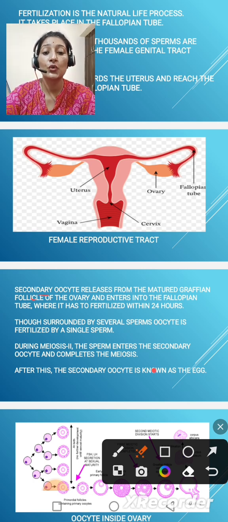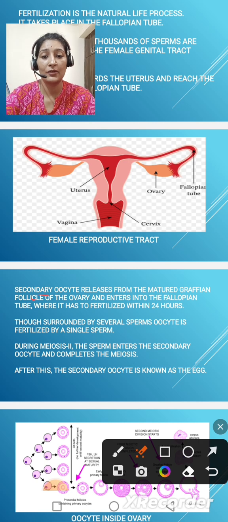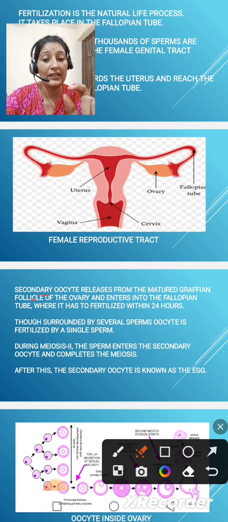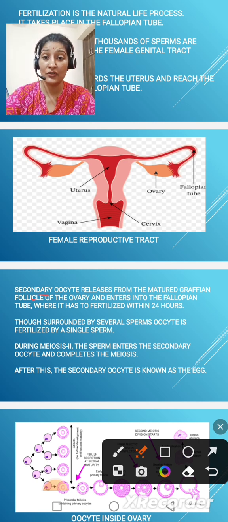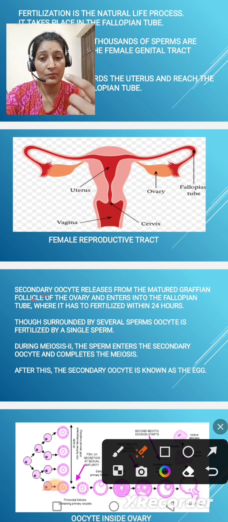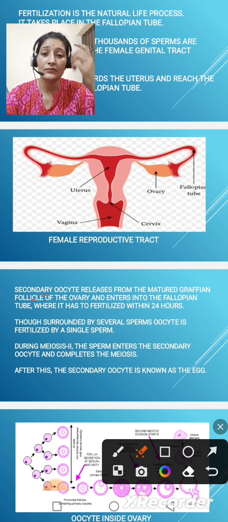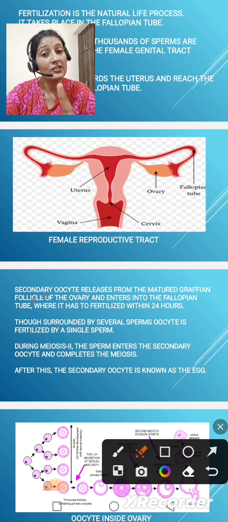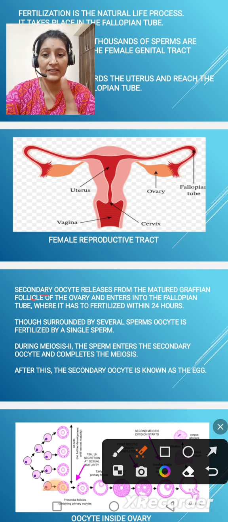Though surrounded by several sperm, the oocyte is fertilized by a single sperm. We have already discussed that semen contains thousands of sperms, but there is only one ovum to fertilize. So a number of sperms surround the single ovum, and only one sperm is able, by capacitation, to fertilize the ovum.